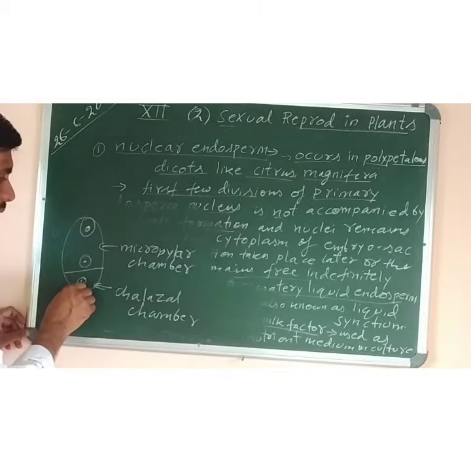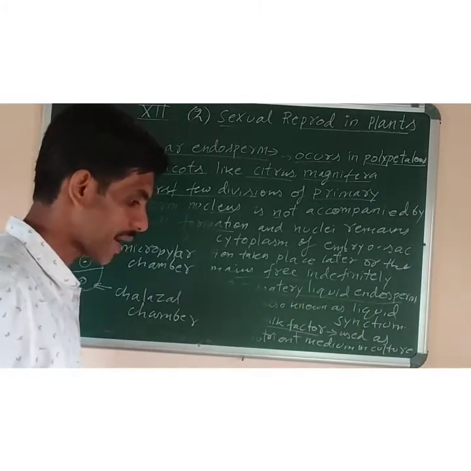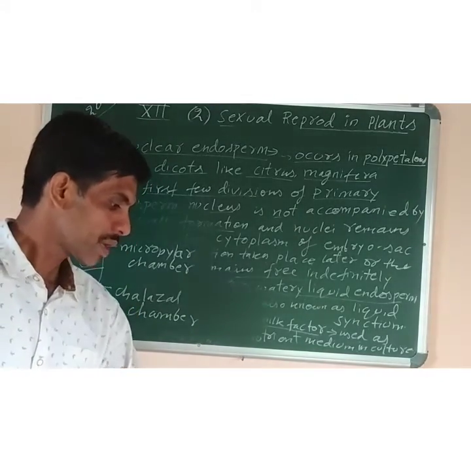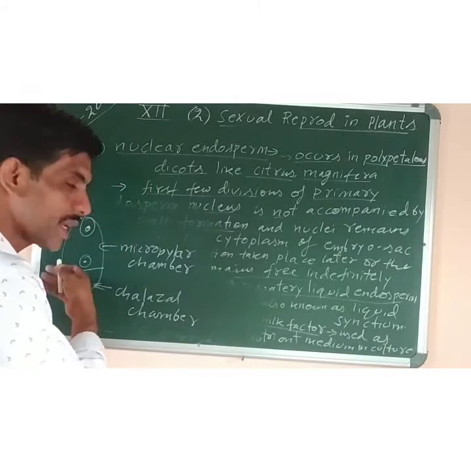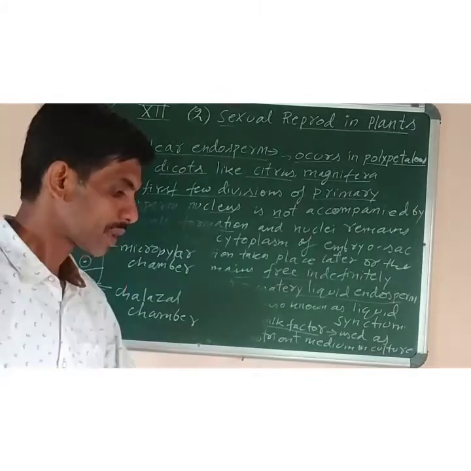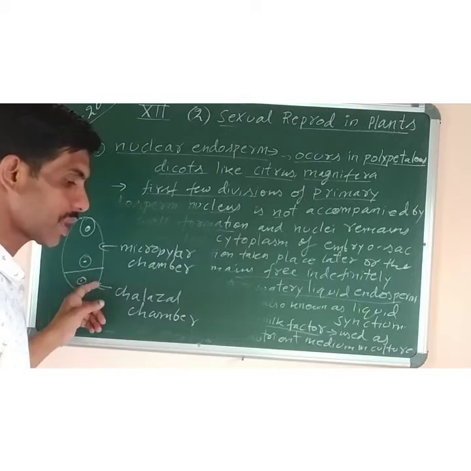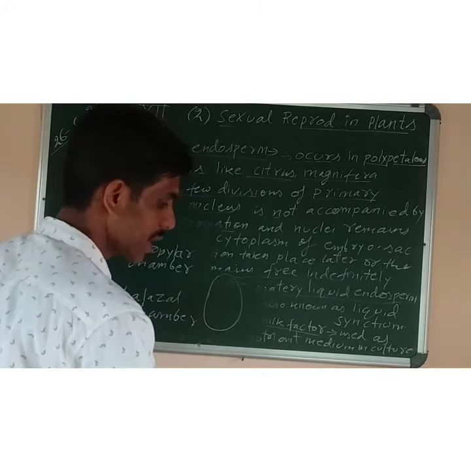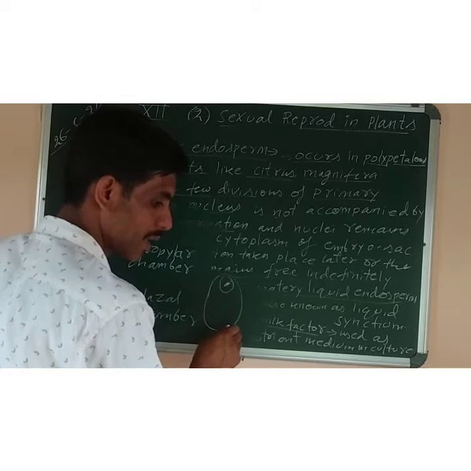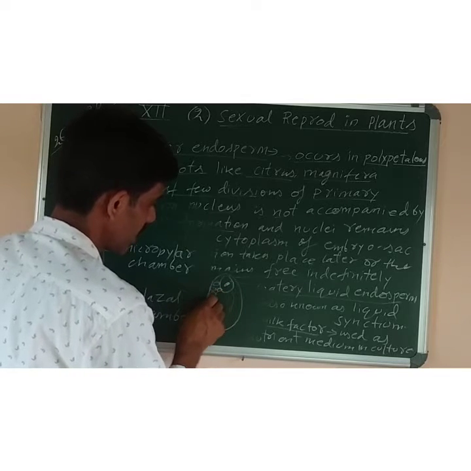This one is small in size, this one is larger or bigger in size. This one will degenerate, and finally this divides the embryo sac into two parts. It is followed by free nuclear divisions in the chalazal chamber, and this region often degenerates. The free nuclear divisions in the micropylar chamber are followed by wall formation, and ultimately you find that this type of nucleus will be formed, in which the embryo is shown here, and this one is the endosperm. Endosperm will be here, this one.